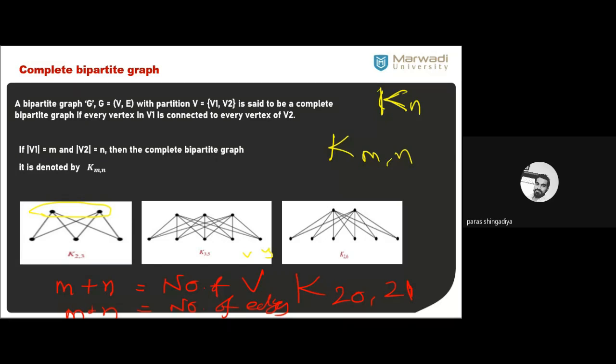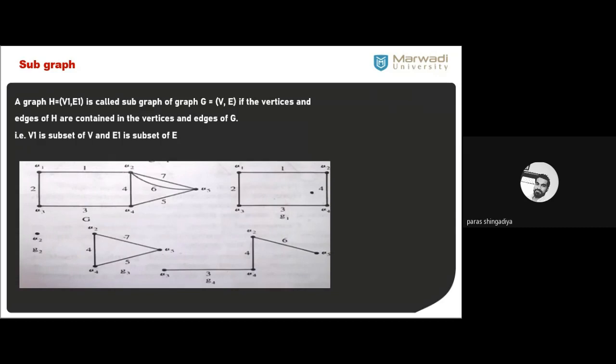Is it clear, the complete bipartite graph? Is there any confusion? Have all of you understood? Okay, nice.